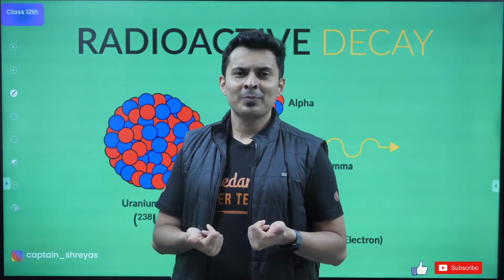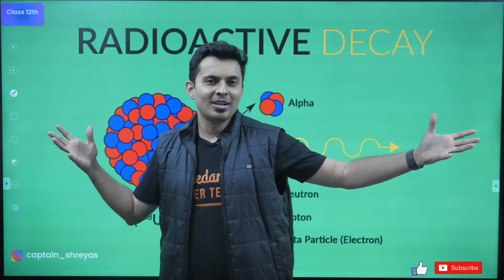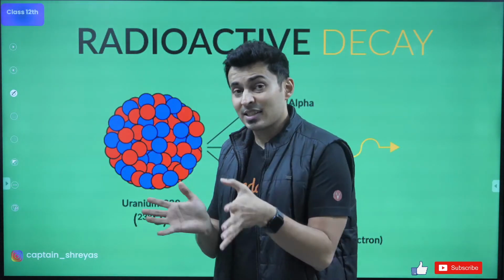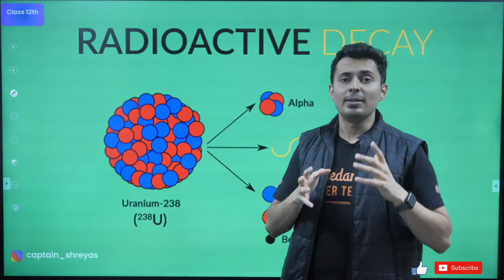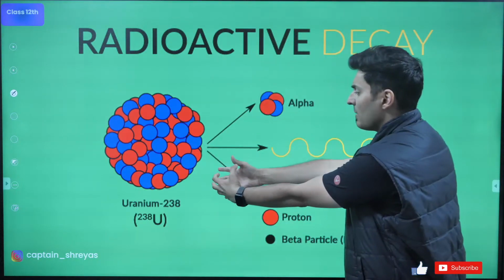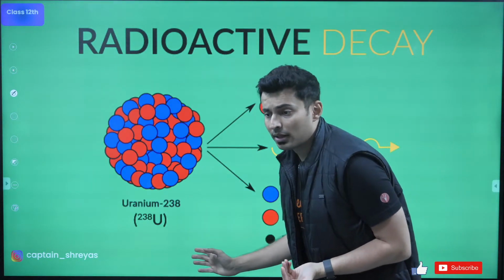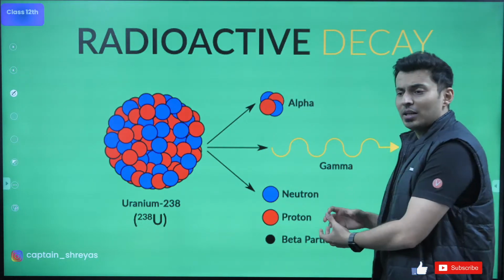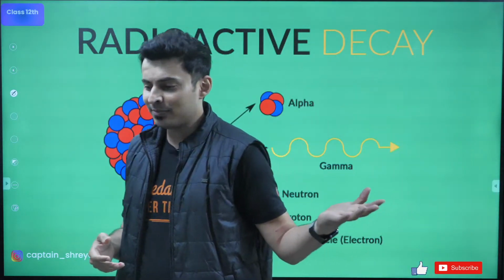You don't need a trigger. You don't need any reason. They'll just split, or they'll just undergo some reaction. That is a radioactive element. So a radioactive element like uranium-238 will split into smaller particles on its own. It does not need a trigger.